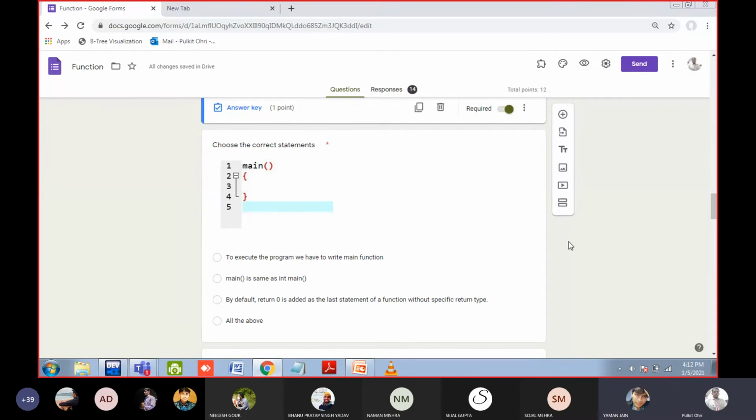All of the above. Okay, that is the correct answer. This is fine. This is not error. Okay. Why is it not error? Because computer will write here void. It is not necessary to write it.